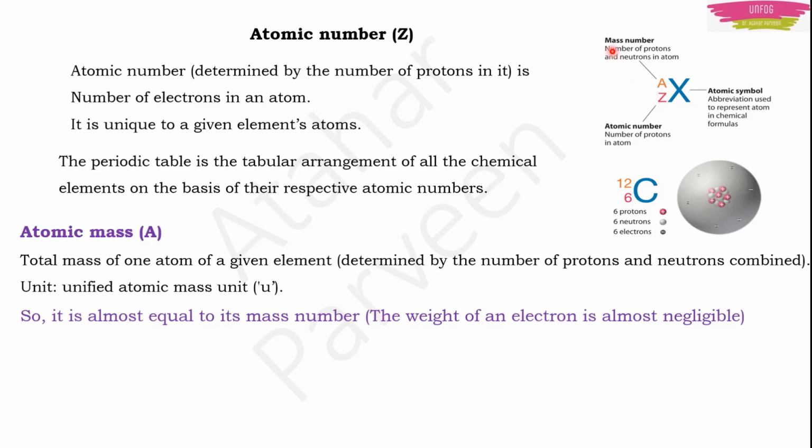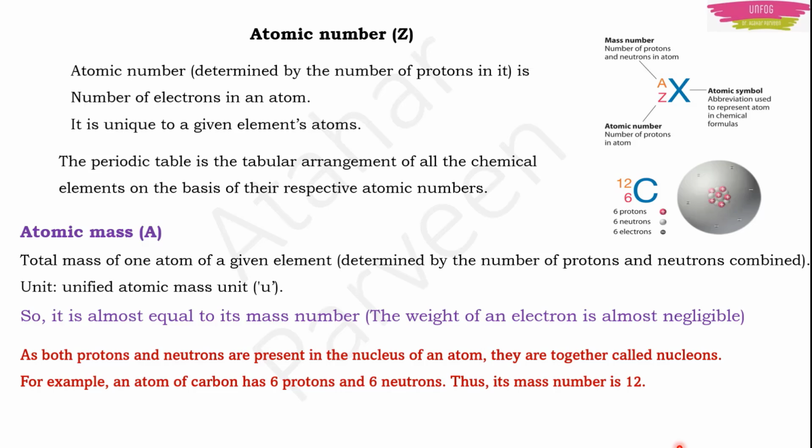Now there is another term known as mass number which we have written here, right? Mass number is almost the same as atomic mass, because in mass number we will add electrons also, but that electron mass is very small when compared to proton, right? That's why atomic mass is nothing but the mass number, we say in general. Okay, so if one is writing atomic mass, it's nothing but mass number.